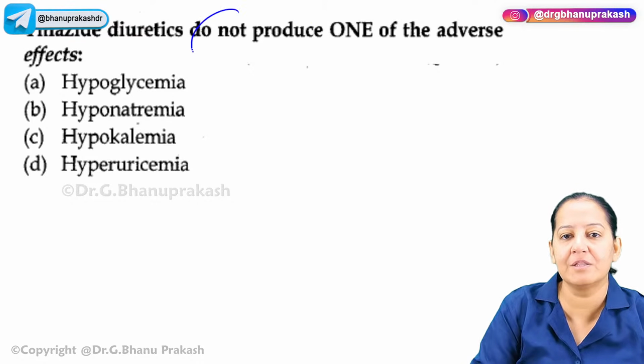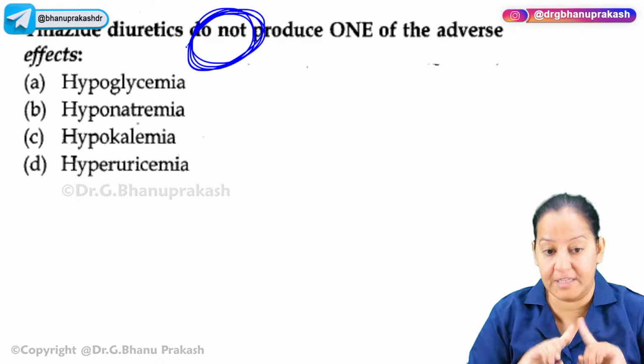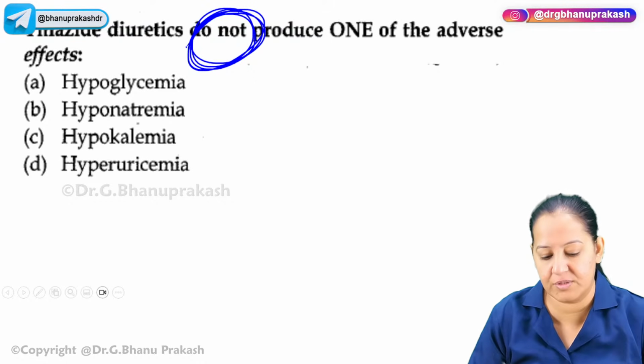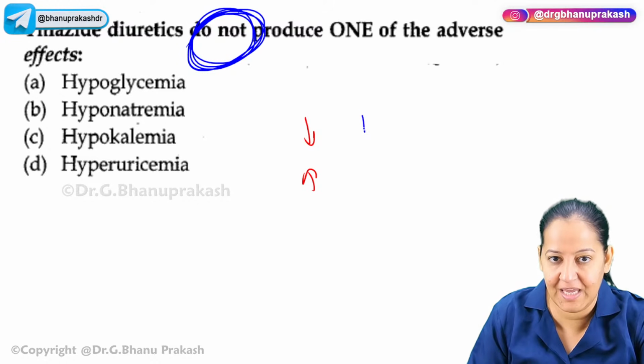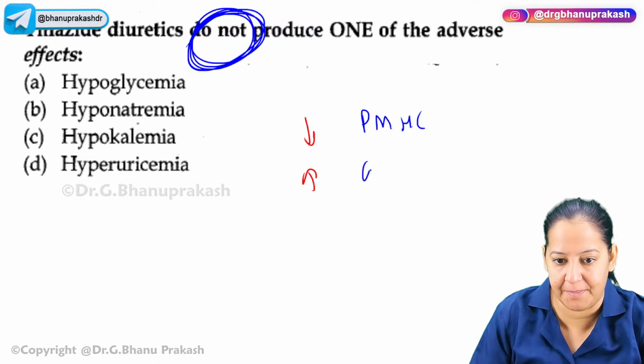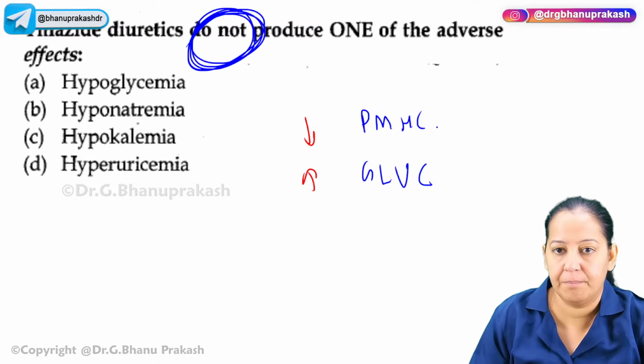Okay, the next question. Which one of the following is not an adverse effect of thiazide? You see the adverse effects. What is hypo? What is hyper? Hypo is PMNH. Hyper is gluco.